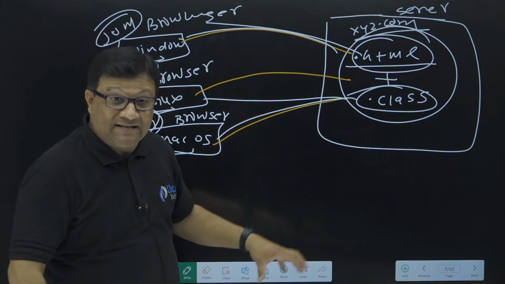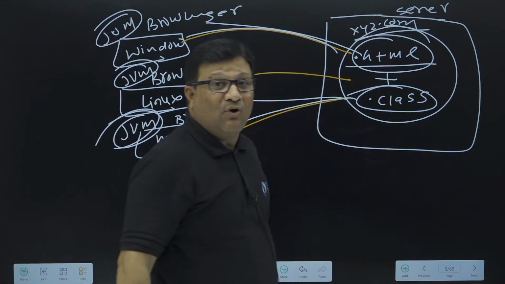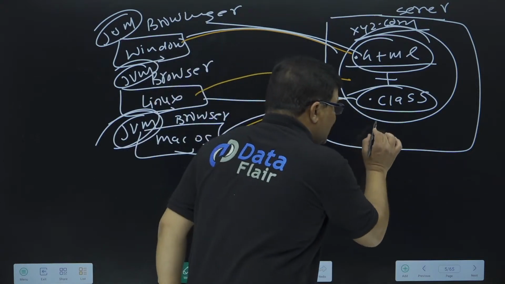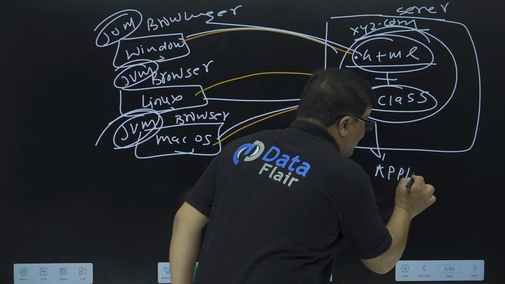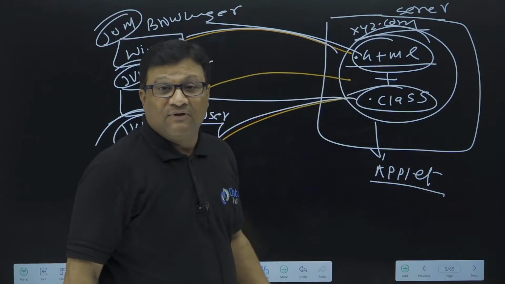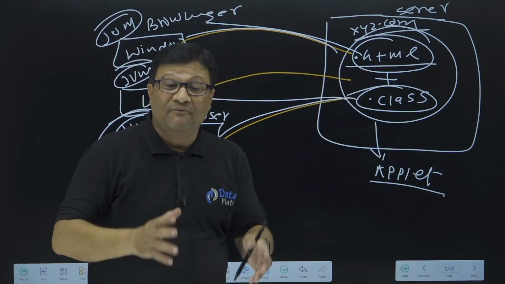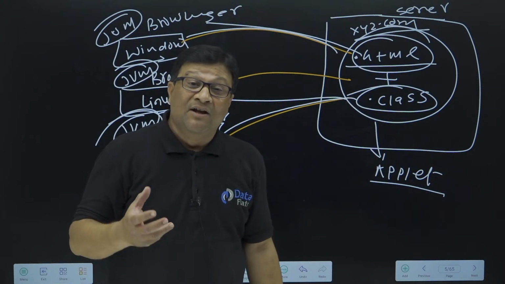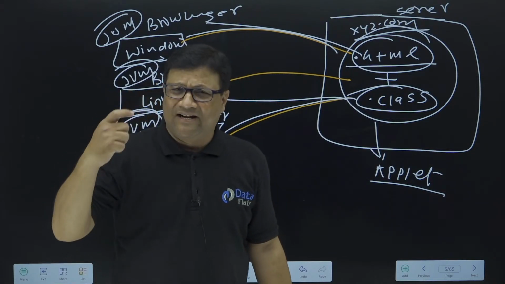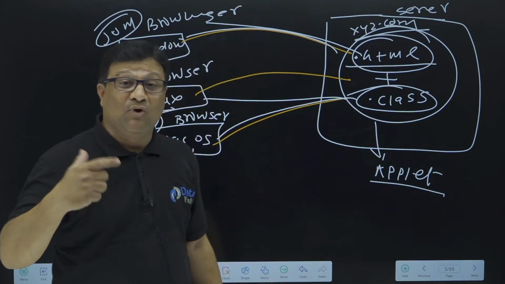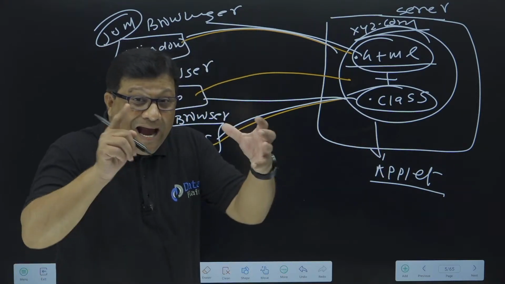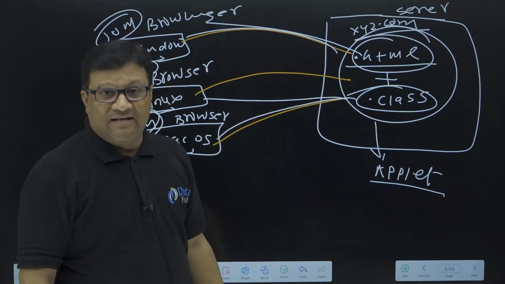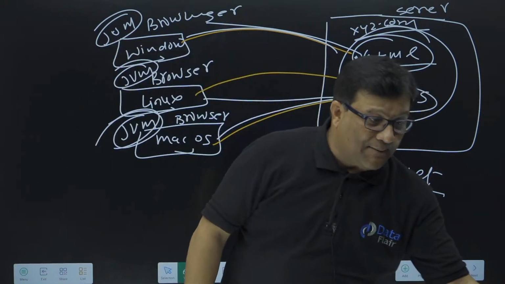This application, exactly the combination of .html and .class file, once these two files are combined, was created by Java and was called an applet application. This was called an applet, the first Java program which runs on a browser. This question may be asked sometimes: in earlier days, which Java program actually displayed output on a browser? That was an applet. So what is an applet? A combination of .html and .class file, right?